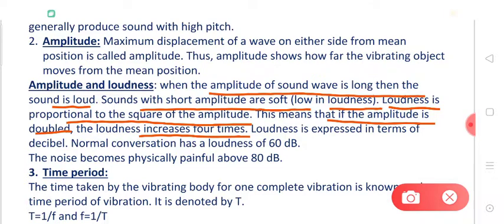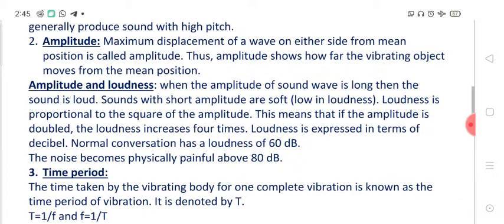Okay, so normal conversation has a loudness of 60 decibel, right, while noise becomes physically painful when it is above 80 decibel. Decibel is a unit of measuring the loudness of sound. So decibel is a unit which expresses sound.